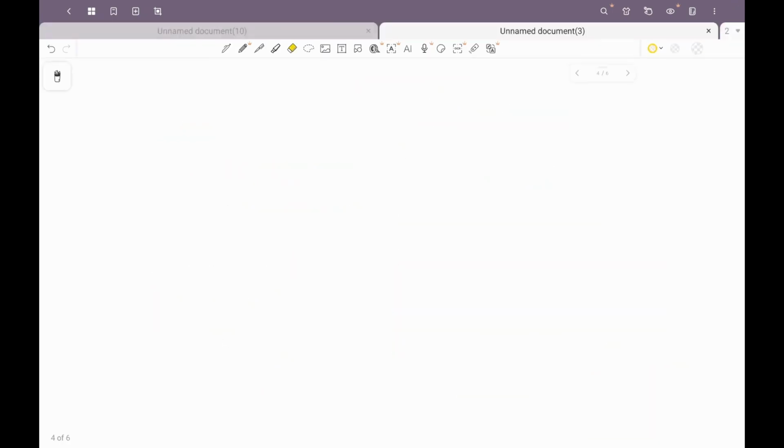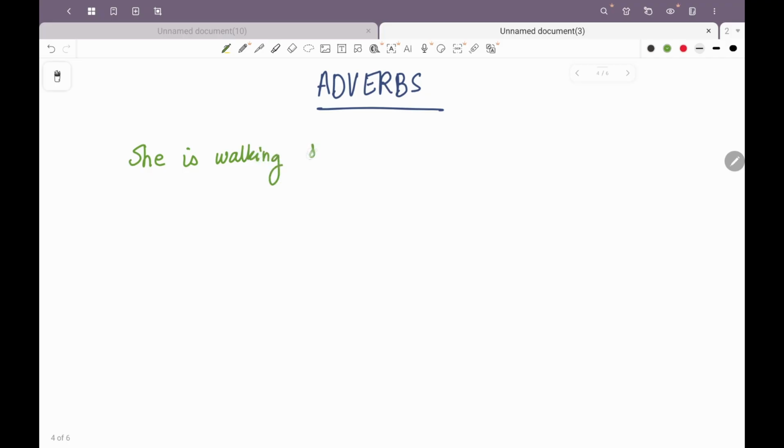Adverb is a word that is used to modify verbs, adjectives or other adverbs. Let us look at examples of this. So let's put the title. She is walking slowly.